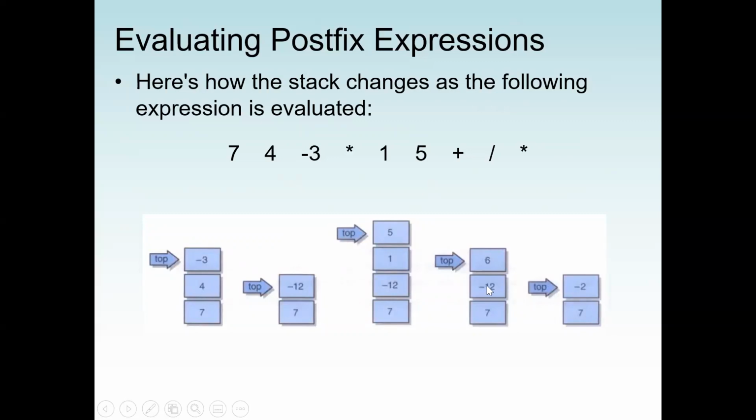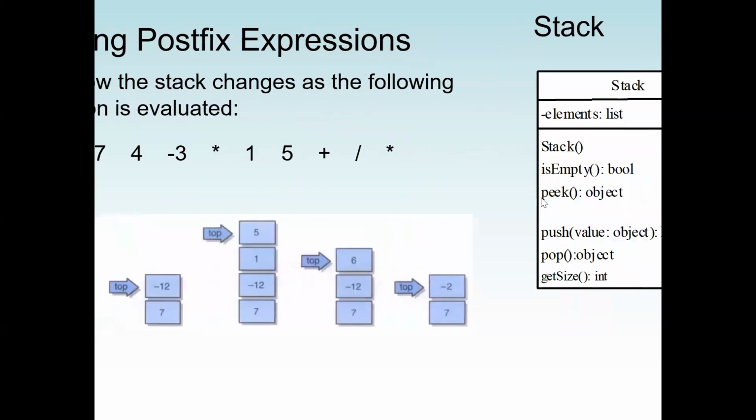I'm sorry, -12 divided by 6 will give me -2. Then the last, we have a product. Then we pop 2 items out. Now here we have 2 operands, so this expression is correct. So our final solution here will be 7 times -2. That will give us -14. So the expression is correct.